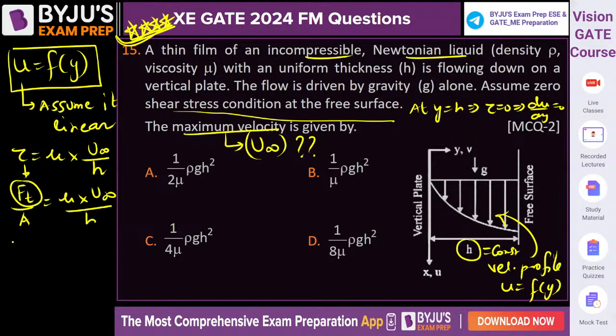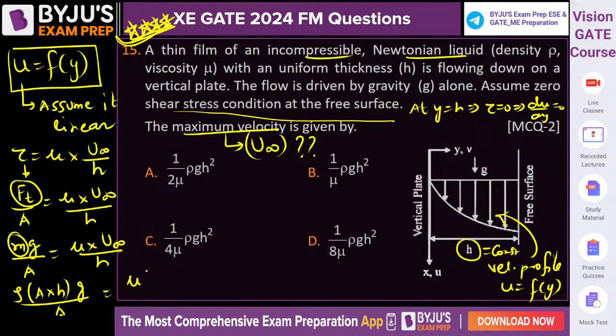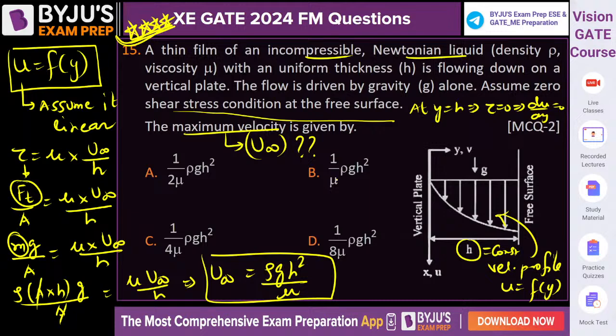That is the weight, m into g. Pi area is equal to mu into u infinity by h. What is m? Mass is equal to density into volume. Volume of the fluid is a into h into g upon area is equal to mu u infinity by h. If you did it this way, then u infinity is equal to rho g h square by mu, which is not correct because the profile is not given as linear.